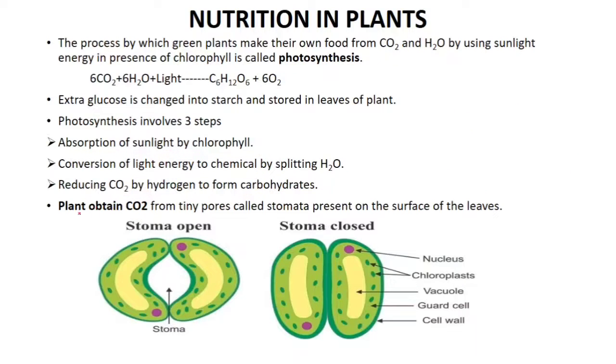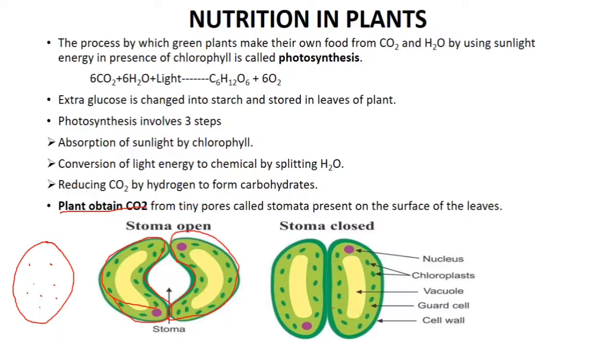So the plant gets carbon dioxide from tiny pores, and these tiny pores are known as stomata, and they are present on the surface of the leaf. So this is the leaf, and on this leaf we have small pores, and those small openings are known as stomata. And this is the structure of stomata. The stomata is made out of two guard cells. These guard cells swell up and then contract, and in this way they open and get closed.